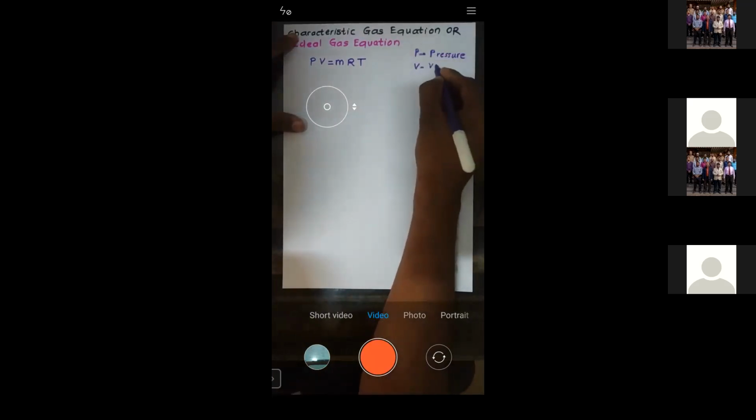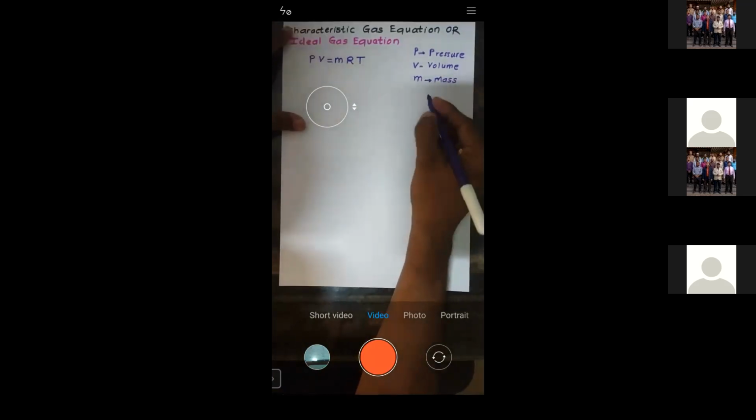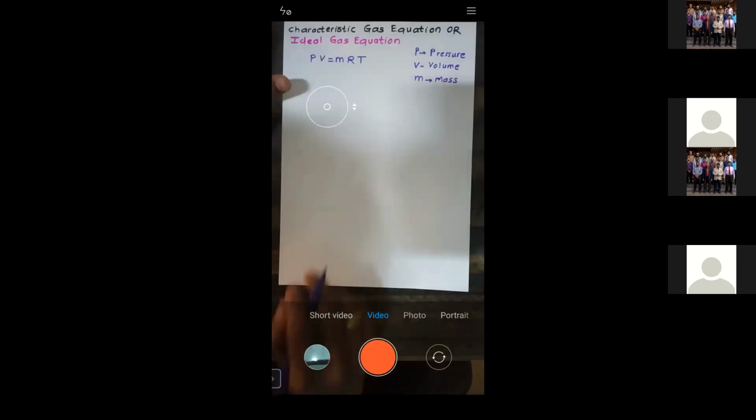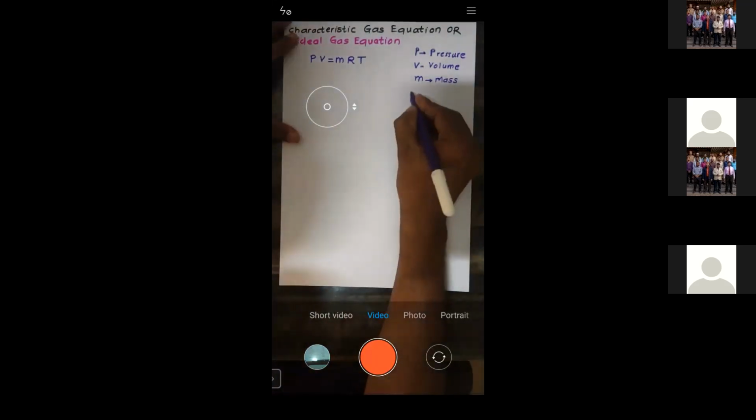V is nothing but a volume, right? Pressure, volume. M is called mass, right? M is a mass. R, now this is very important, R. I'll just write down here R.